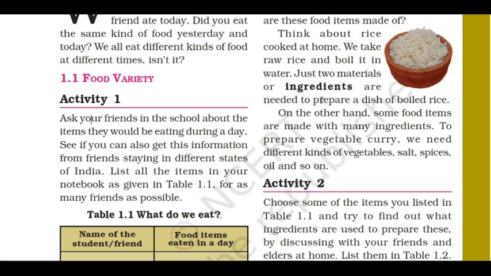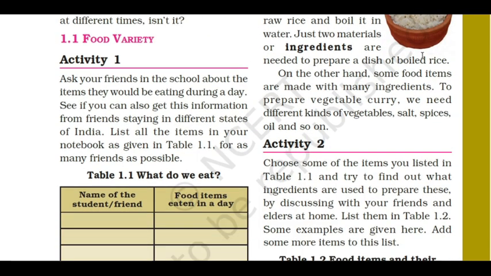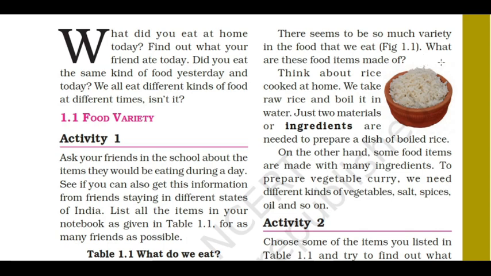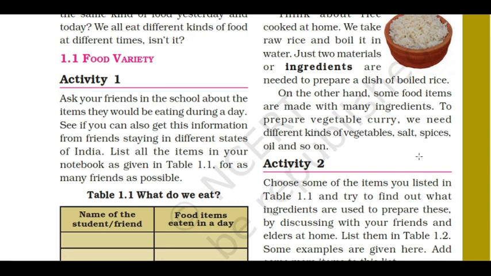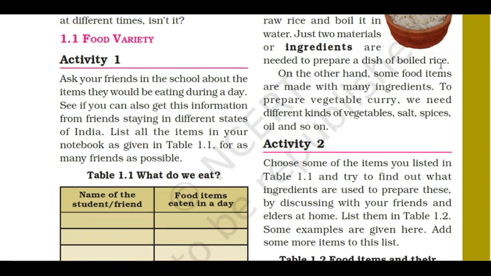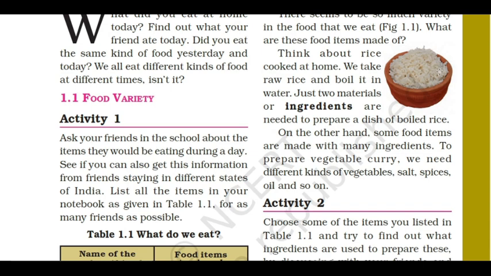So, to get rice, I mean boiled rice, where do we get rice from? We get rice from paddy, and after we get rice we have to boil it, and then only we consume it. That is called ingredients. To prepare a food we need some ingredients. What are the ingredients? To boil a food we need two ingredients: raw rice and water.